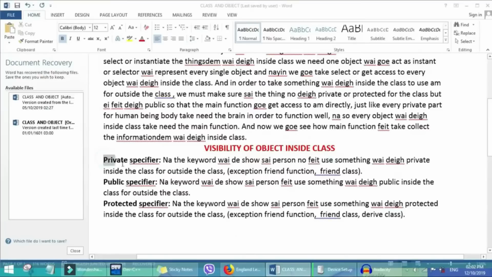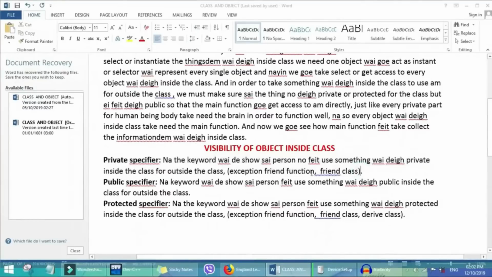So the first keyword here that I choose now is the private specifier. It is the keyword that shows that a person cannot use something private inside the class from outside the class. And a small explanation: the exceptions will be friend function and friend class.